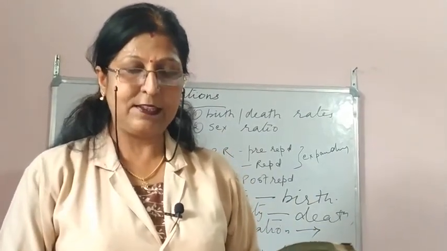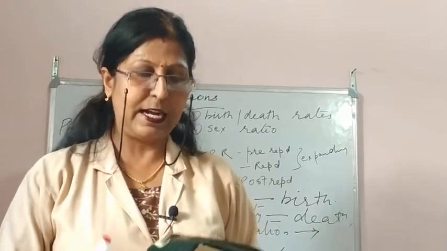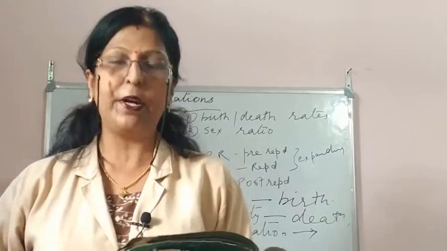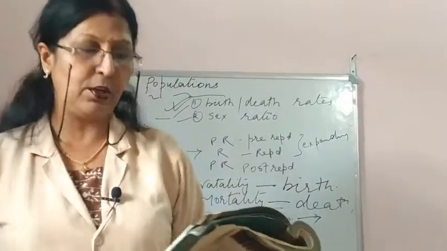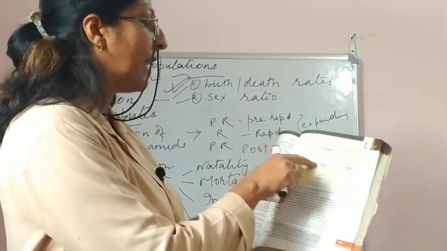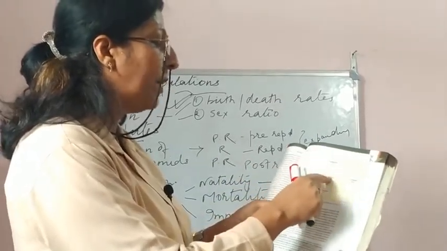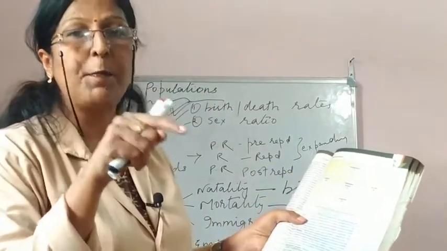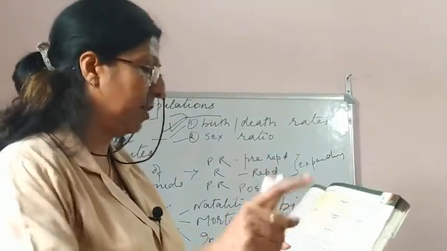Again it says that immigration and natality increase the population, making it more dense. Mortality, the death rate, and emigration decrease it. This particular table is there in your book, where you can see the arrows: this adds to the population, and mortality and emigration decrease the population. So hope you'll understand.